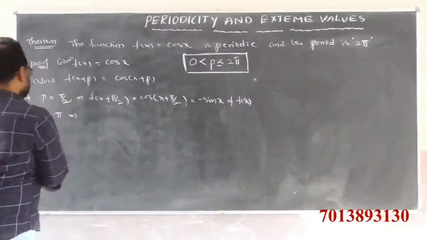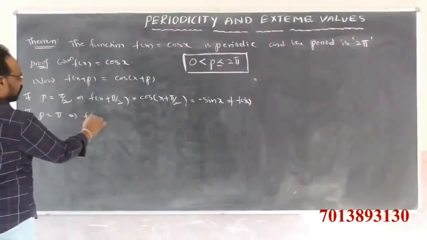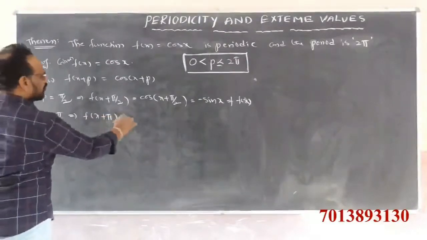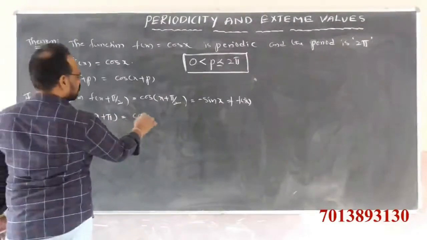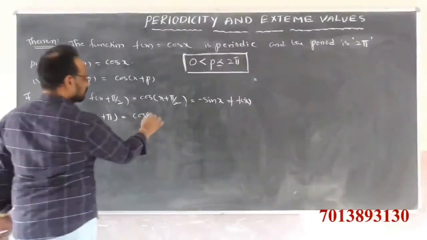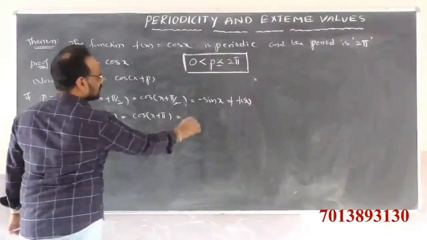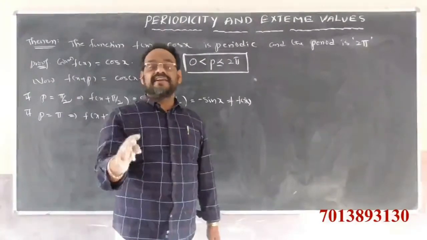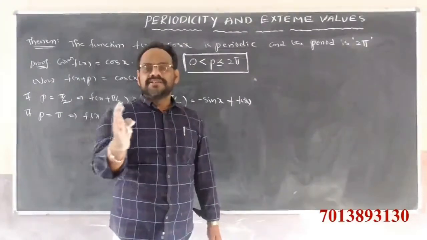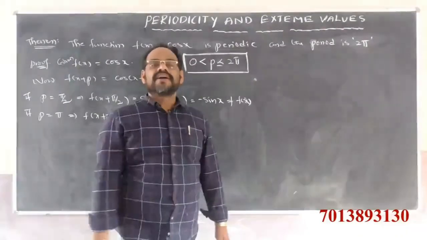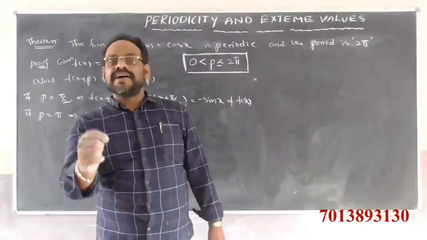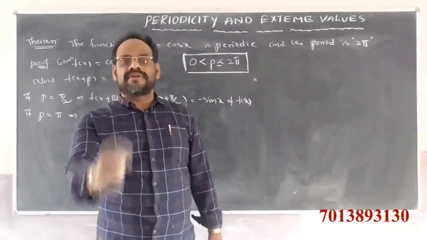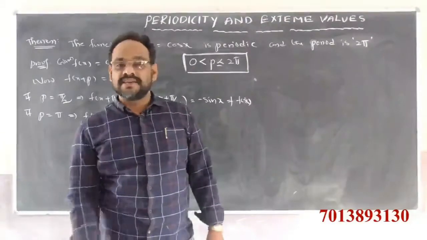If we substitute p is equal to pi, we get f of x plus pi, that is, cos of x plus pi. Cos of x plus pi means cos of 180 plus theta. Pi radians is nothing but 180 degrees. So cos of 180 plus theta clearly lies in the third quadrant.